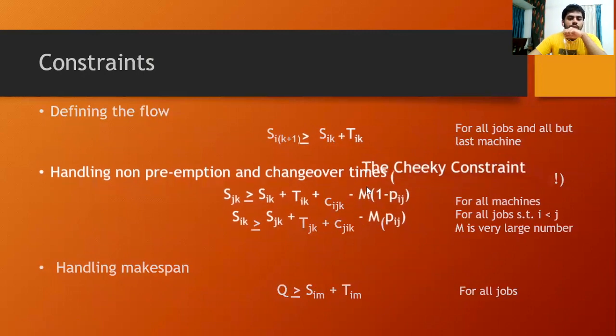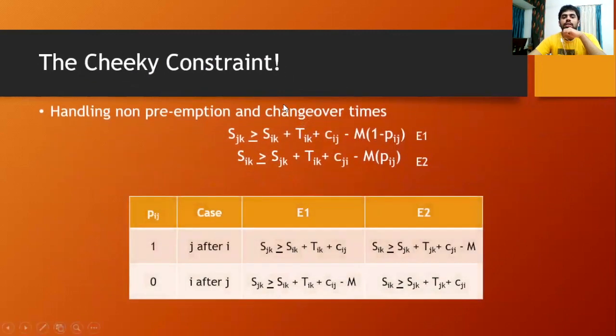Now, let's have a look at the Cheeky constraints we defined. These two are the equations. First of all, what is this M doing here? This M can be any large number, any big number we can use here. To understand what these constraints E1 and E2 mean, let's see this table. If we consider first that Pij is equal to 1, what does that mean?